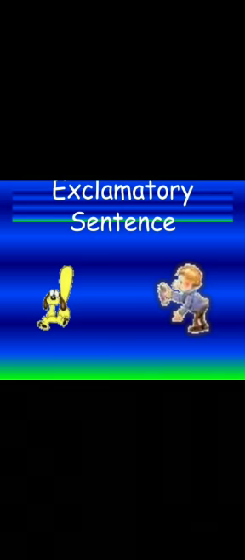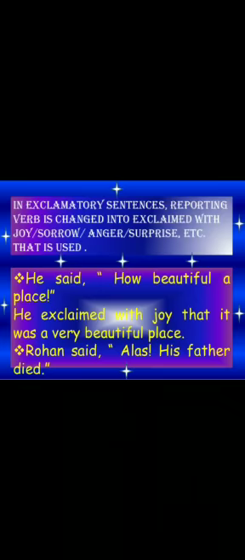Next, we are moving on to exclamatory sentences. In exclamatory sentences, the reporting verb is changed into exclaimed with joy, sorrow, anger, surprise, etc., and that is used. For example, he said, "How beautiful a place!" It is an exclamatory sentence. He exclaimed with joy that it was a very beautiful place. So second, that is an indirect speech. Rogan said, "Alas, his father died." So it is a direct speech.